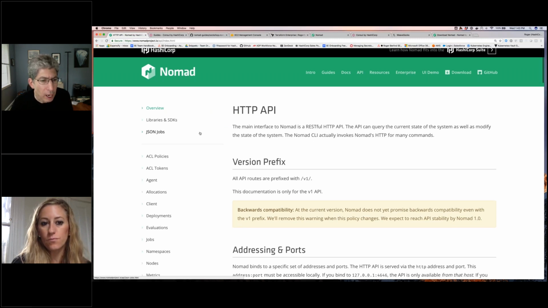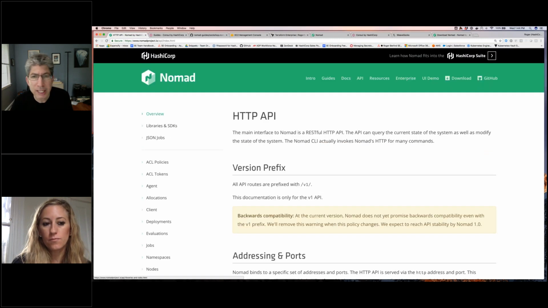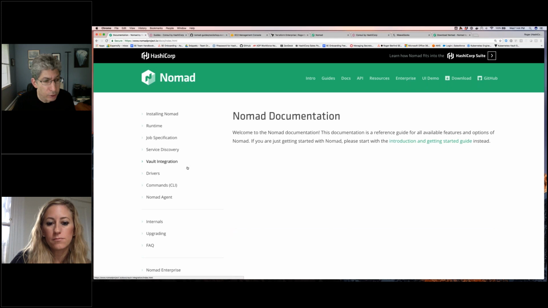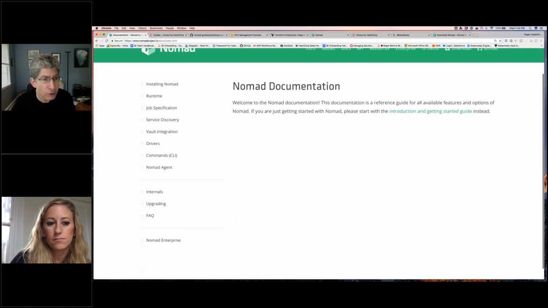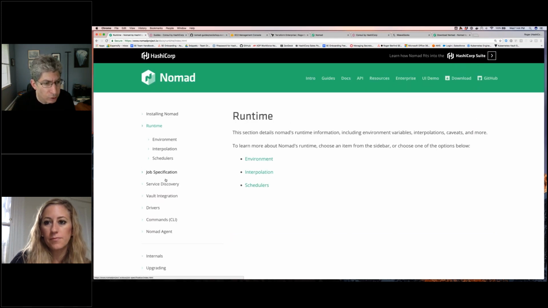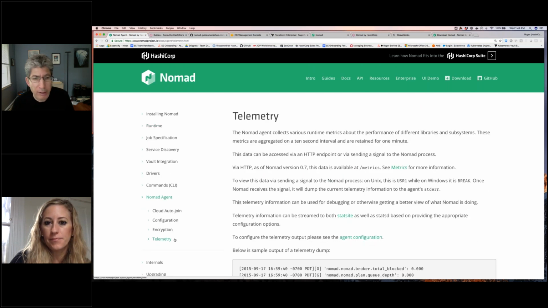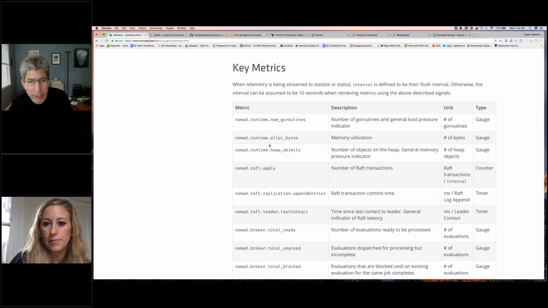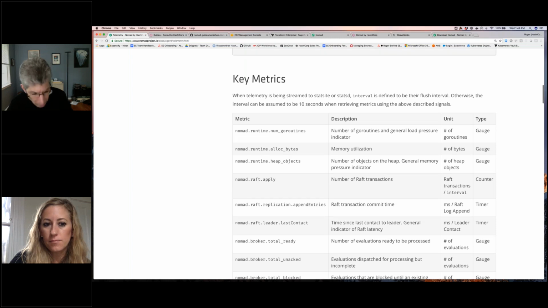Yeah. I'm not 100% sure exactly what telemetry metrics Nomad has, and so does Consul. But what I can do for you is try to find the actual documentation. If we find it somewhere here, it's probably here. There we go. Telemetry. This says what's being collected, and I think this is fully documented. I forgot already what exactly you were asking for, but this particular link, I'll put in the chat.